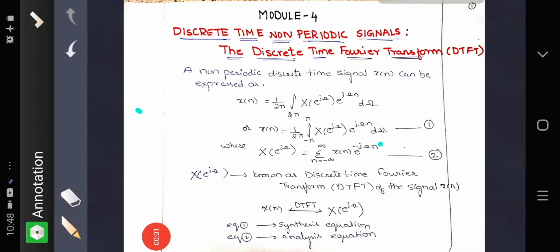Hello students, let us start with module 4, discrete time non-periodic signal, the discrete time Fourier transform, DTFT. In the previous module we have seen CTFT, which is the continuous time Fourier transform.